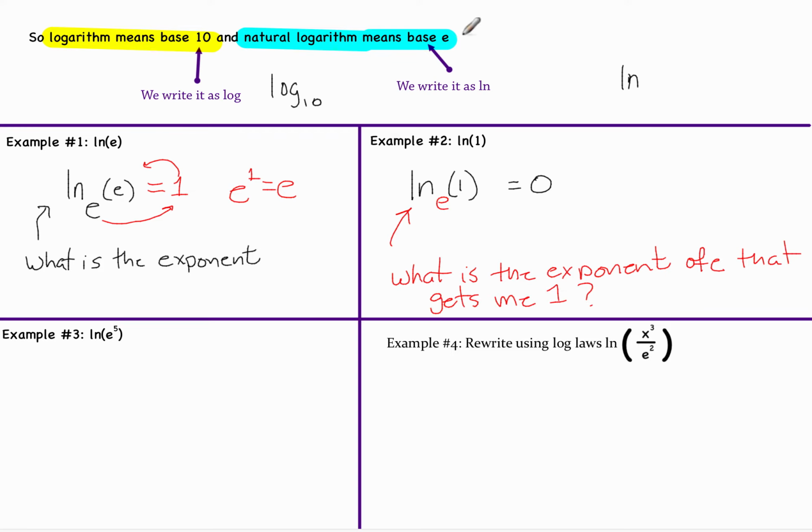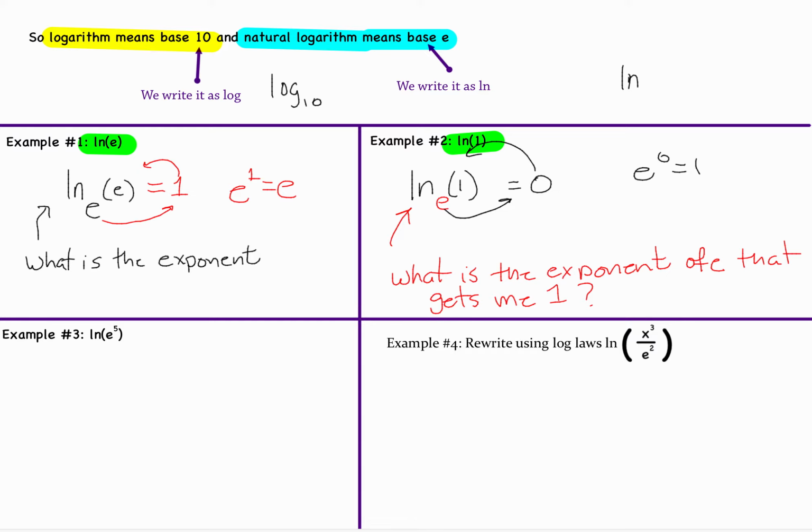So if you're going to write the e in there, if you're going to roll the log, e to the 0 is how I'll get 1. Now these are two very important common things you should remember. Much like you remember 2 times 2 is 4, you should know the natural logarithm of e is 1, and the natural logarithm of 1 is 0.